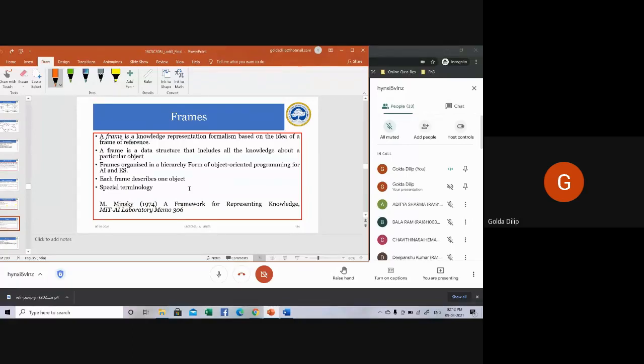You can call a frame a collection of attributes or slots. In frames you have what are called slots. It is always used to represent concepts or entities that have some associated values in the real world. Each frame describes one object. Each frame will have a name and slots.